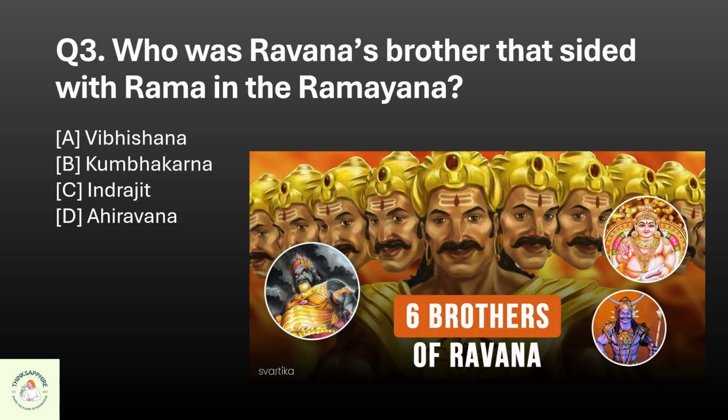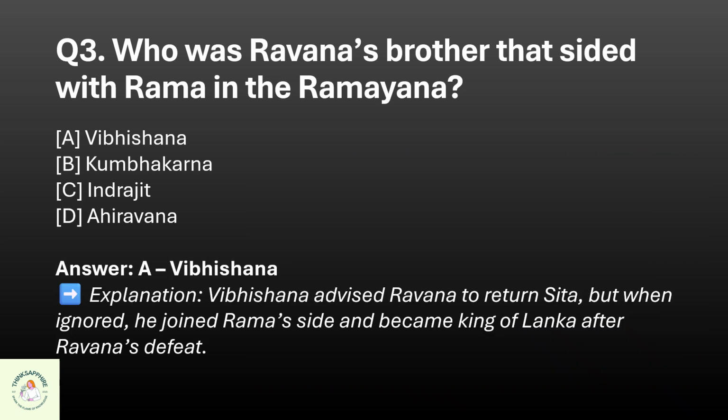Question 3. Who was Ravana's brother that sided with Rama in the Ramayana? A. Vibhishana, B. Kumbhakarna, C. Indrajit, or D. Ahiravana? The correct option is A. Vibhishana.